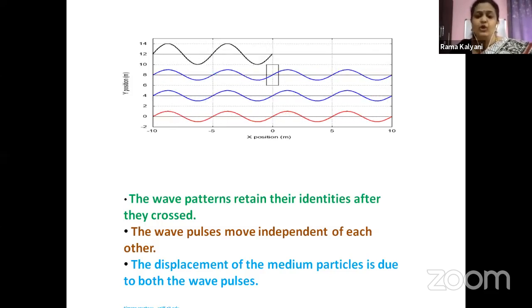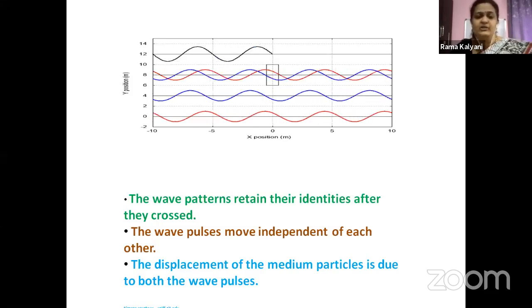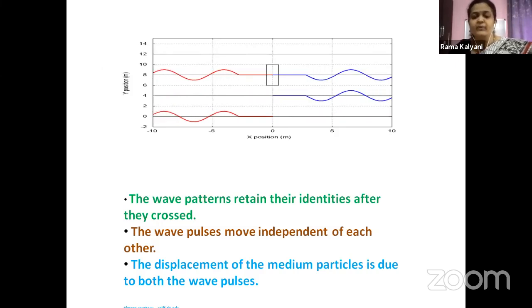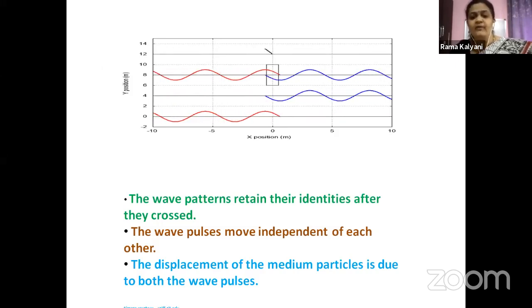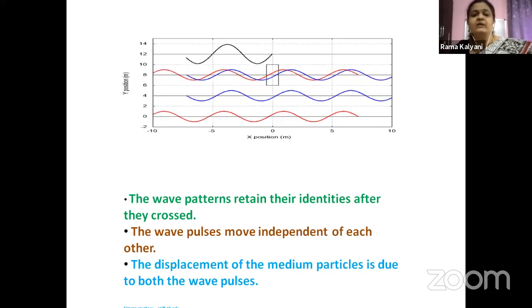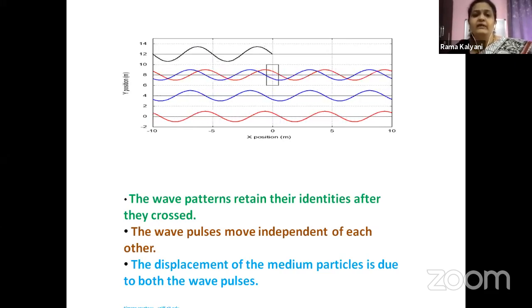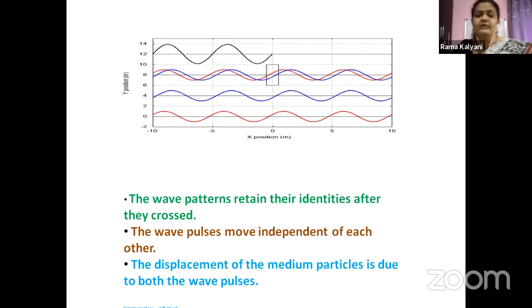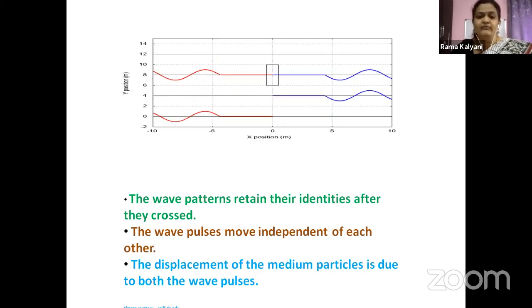The parameters will not be changed, right, children? The third point we have mentioned: the displacement of the medium particles is due to both the wave pulses. Whatever displacement we are observing in the black colored wave there is due to the displacement of both the waves, the red colored wave and the blue colored wave.